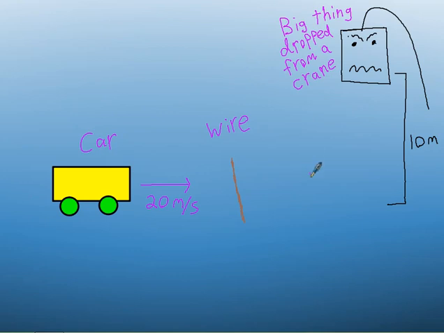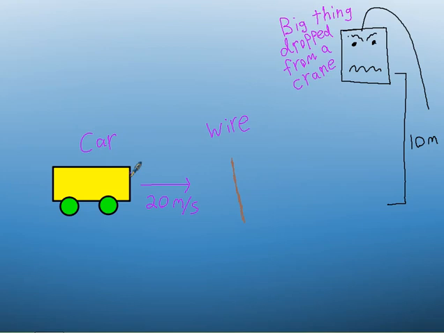And the way that they tested this to see if it was doable is they got a car and they had it go forward, and they had a massive weight on top of a crane. And for this case, we'll say it was 10 meters high. I'm not sure how high it was when they actually did it on Mythbusters. And they had it drop from the crane and try to land right on the front part of this car to try to make it flip.